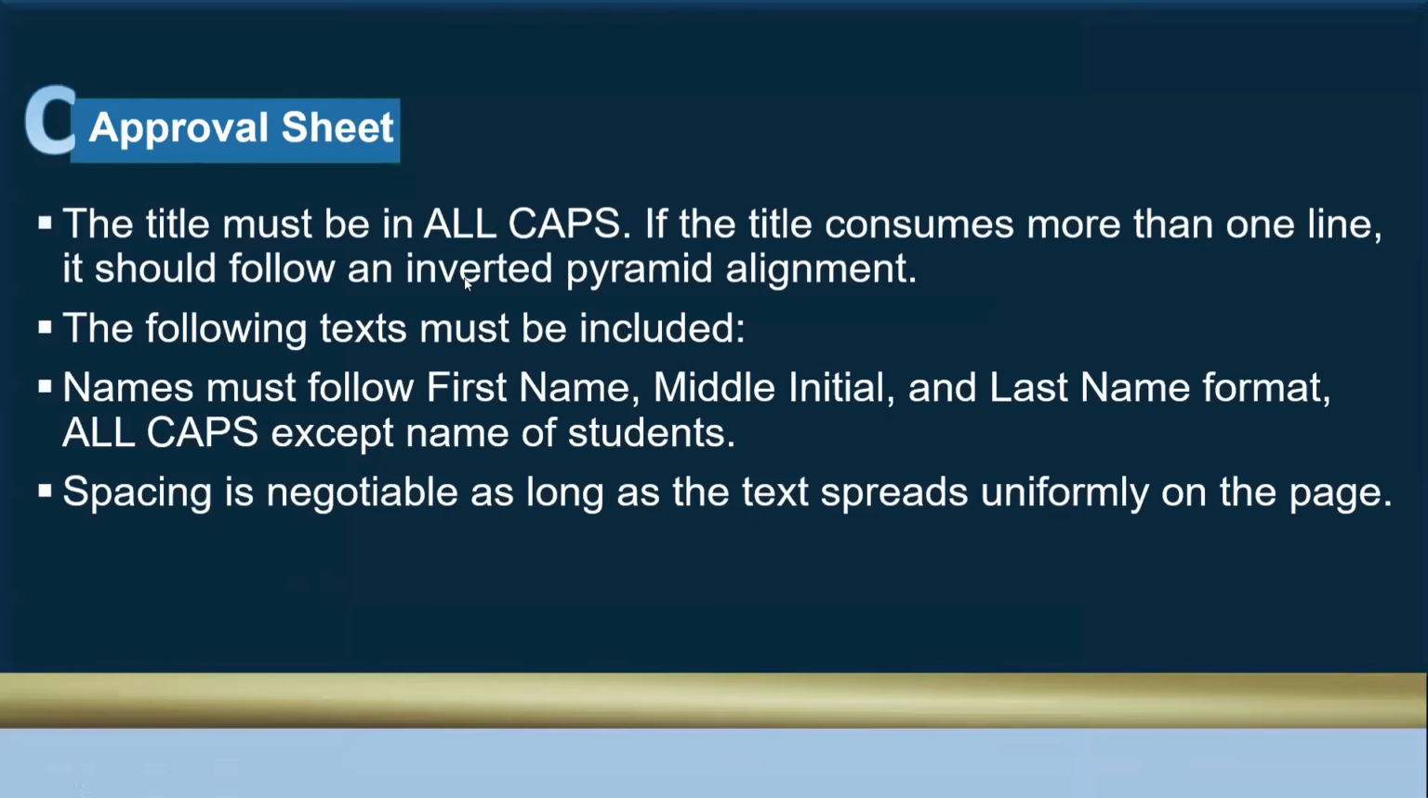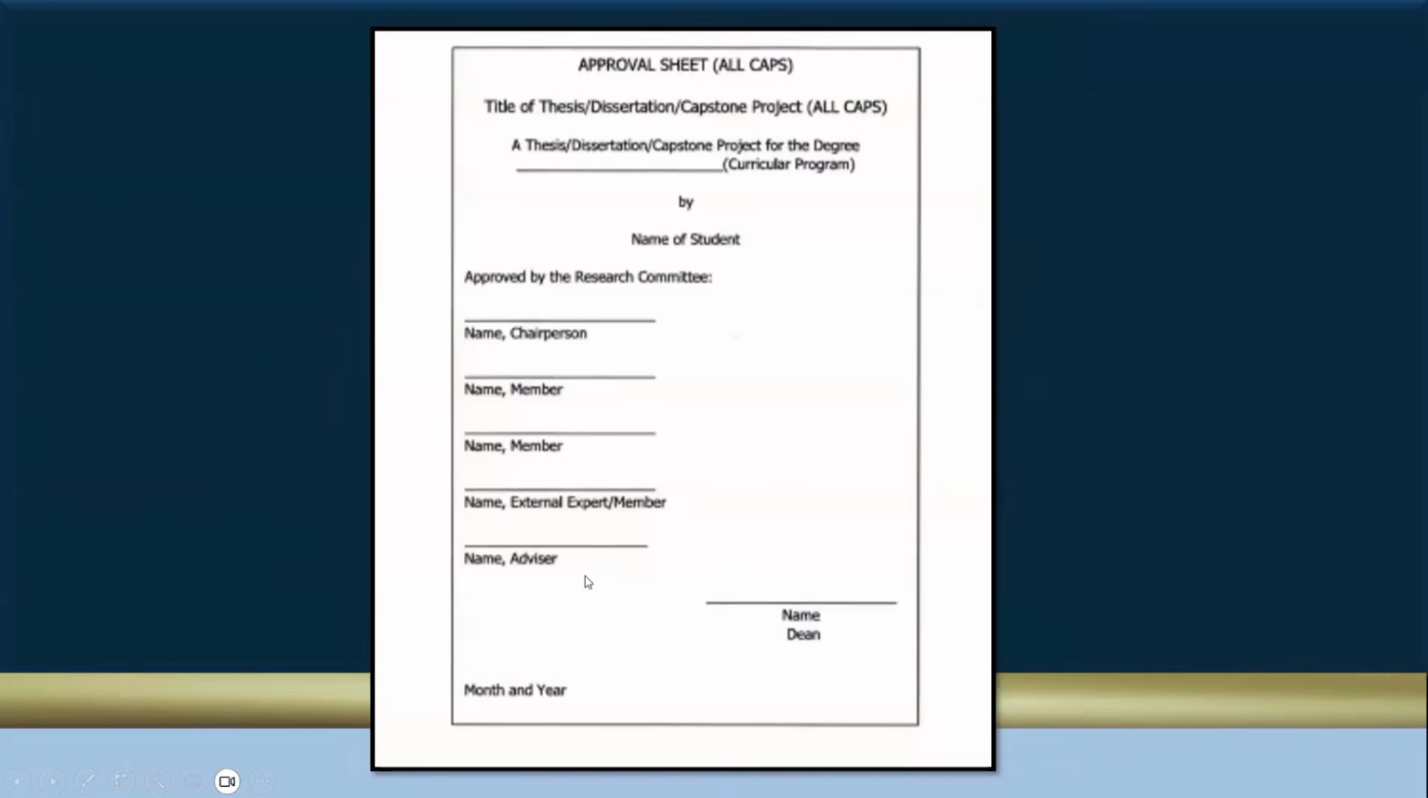This is the second part of the preliminary pages, the approval sheet. The title must be in all caps. If the title consumes more than one line, it should follow an inverted pyramid alignment. The following texts must be included. Names must follow first name, middle initial, and last name format. All caps except name of student. Spacing is negotiable again as long as the text spreads uniformly on the page. So this is how it looks like.